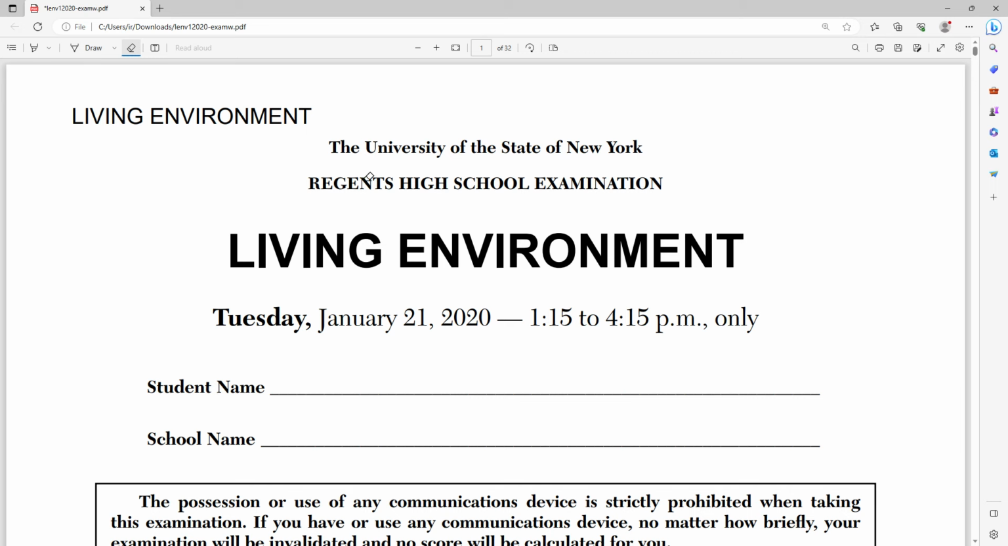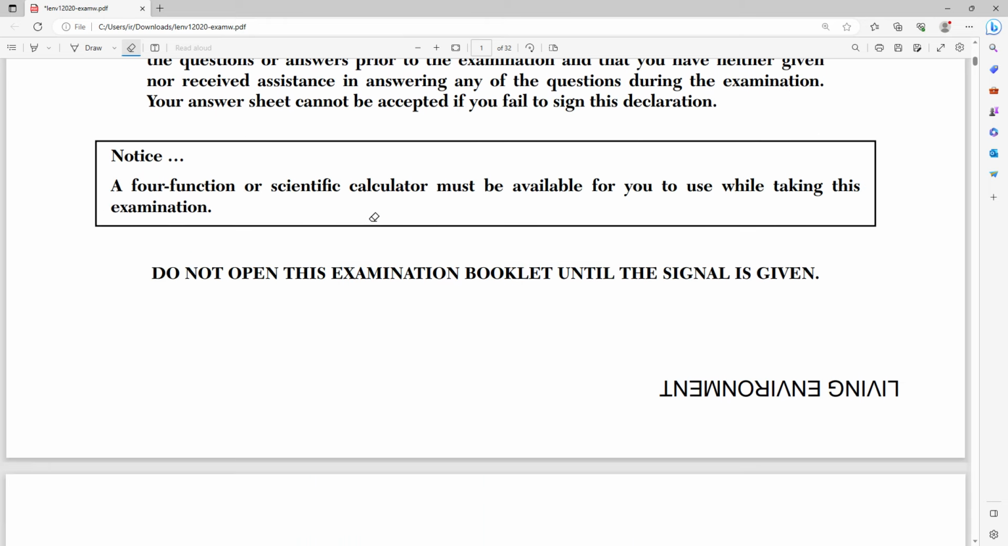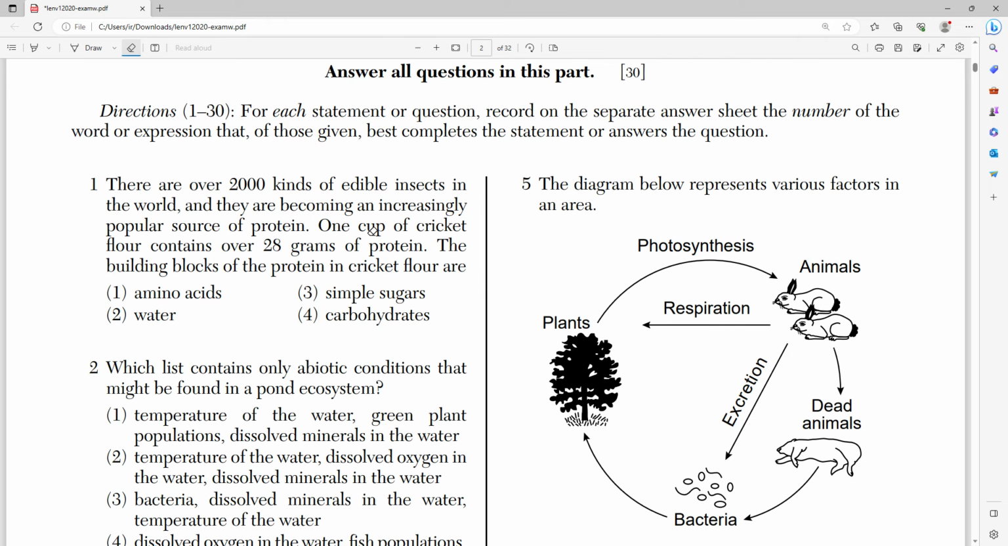Hello everyone, today we're going to be going over the January 2020 Living Environment Regents exam. We're going to be starting with number 1 and ending at number 30.